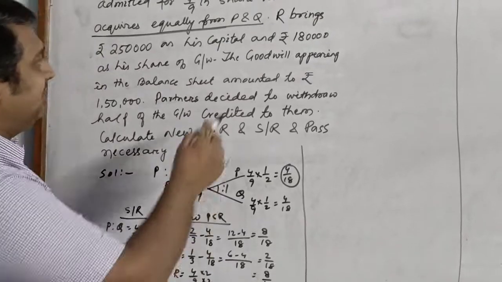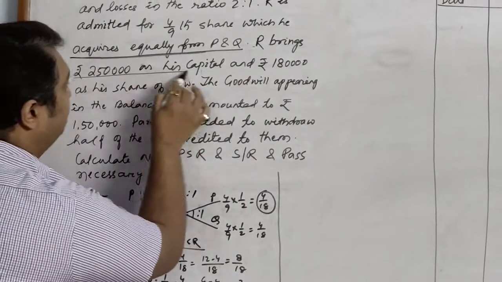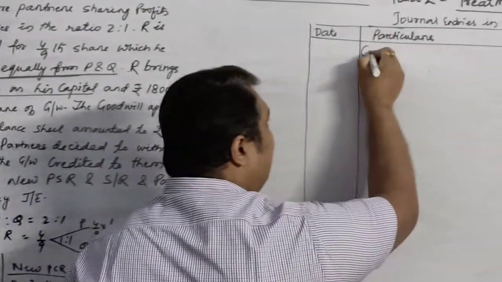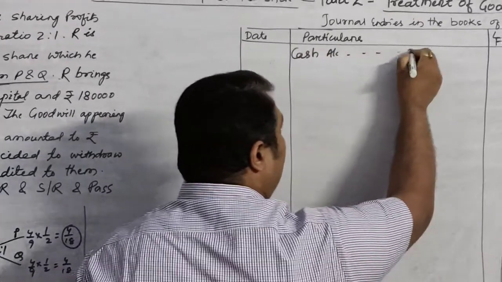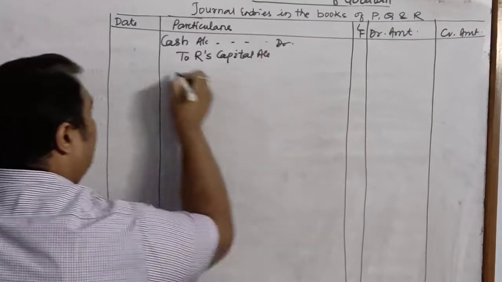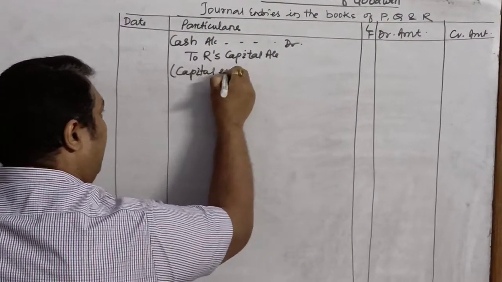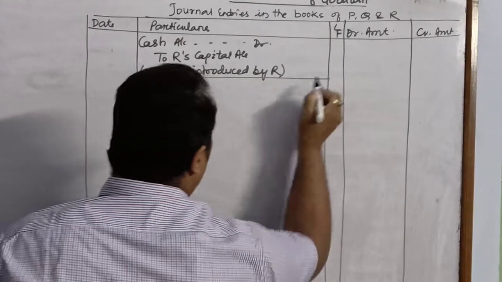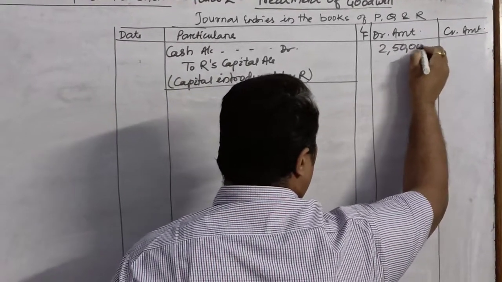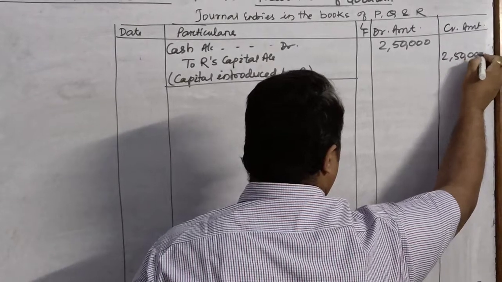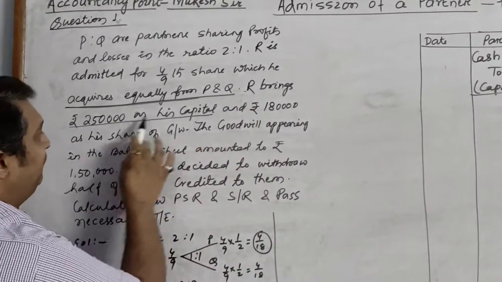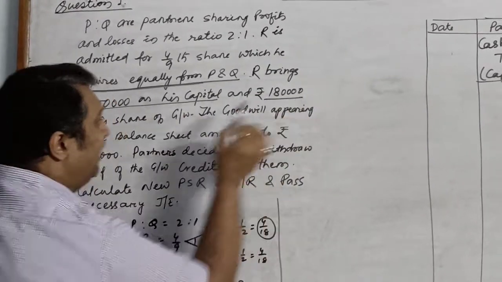Now the question says that R brings rupees 2,50,000 as his capital. So let us pass the journal entry for this first. R is bringing capital, so cash account debit to R's capital account. Capital introduced by R. How much capital has been introduced by him? 2,50,000.